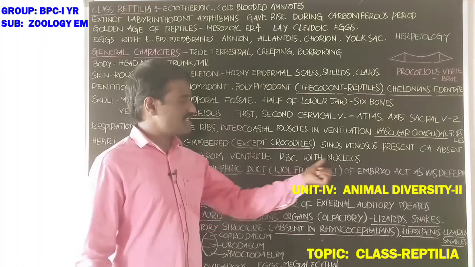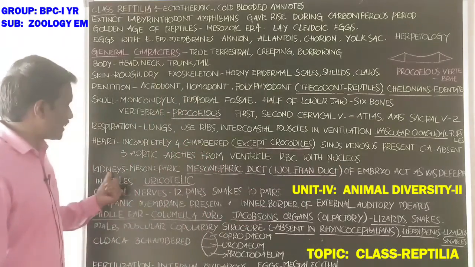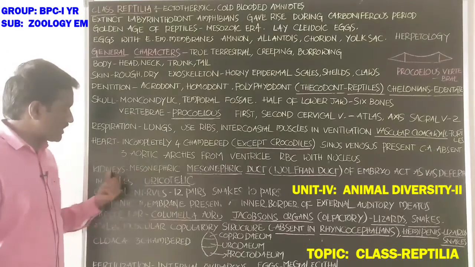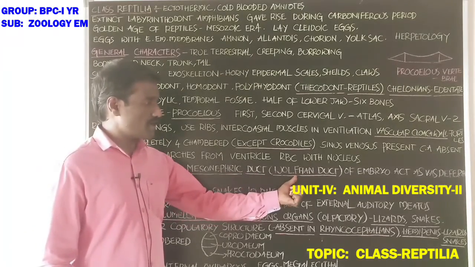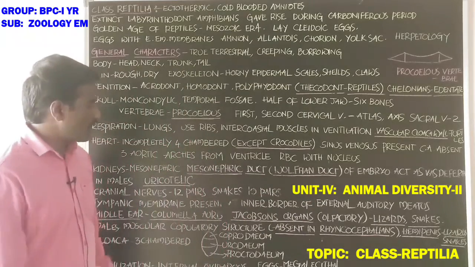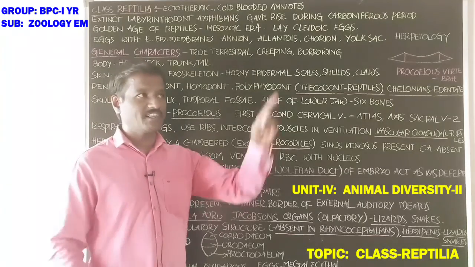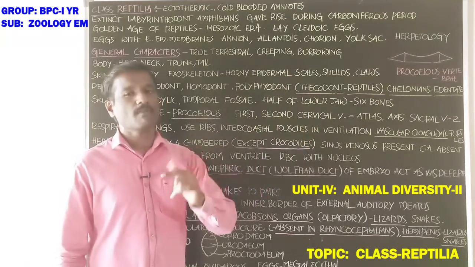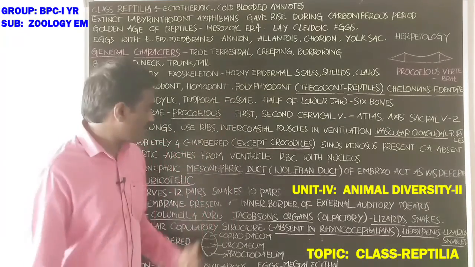Next, RBC is with nucleus. Next, kidneys are mesonephric. Mesonephric duct, also called Wolffian duct of the embryo, acts as vas deferens in males. What about the mesonephric duct? It is the duct which connects the kidney to the cloaca or to the urinary bladder.